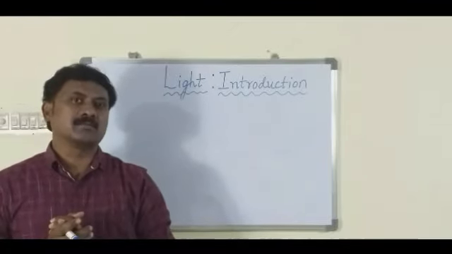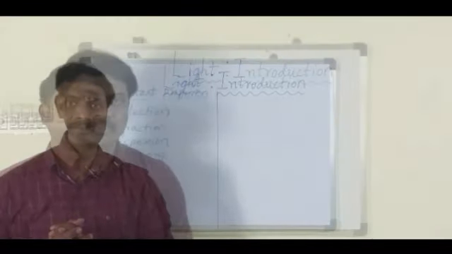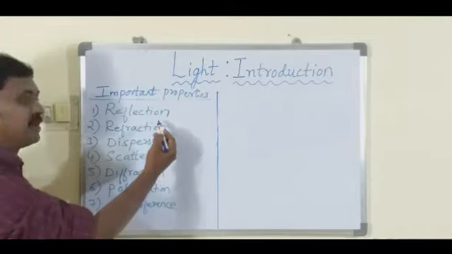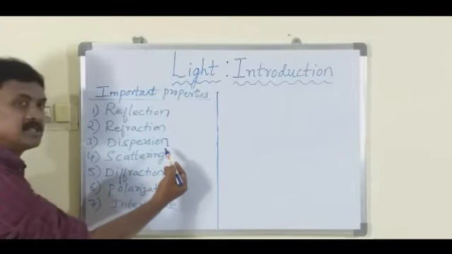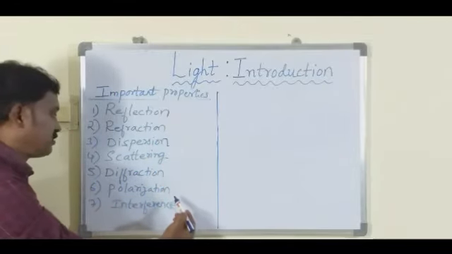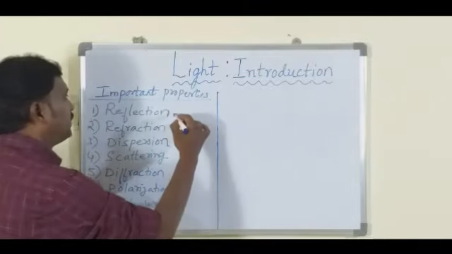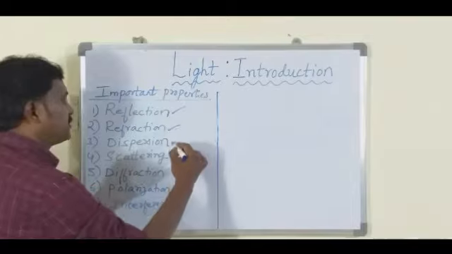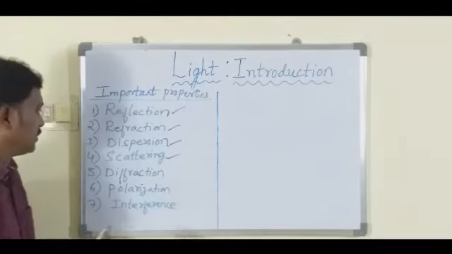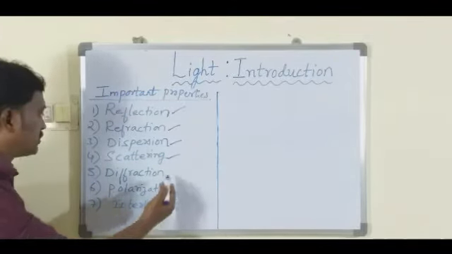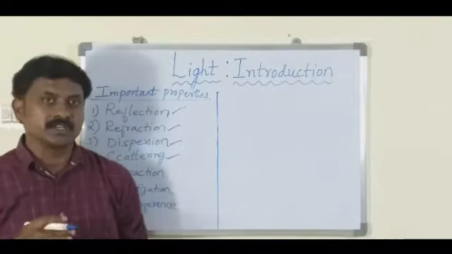Now let us see some of the important properties of light. The important points are reflection, refraction, dispersion, scattering, diffraction, polarization and interference. In 10th class we are going to deal with reflection, refraction, dispersion and scattering. Next year, that is intermediate, we are going to study diffraction, polarization and interference.